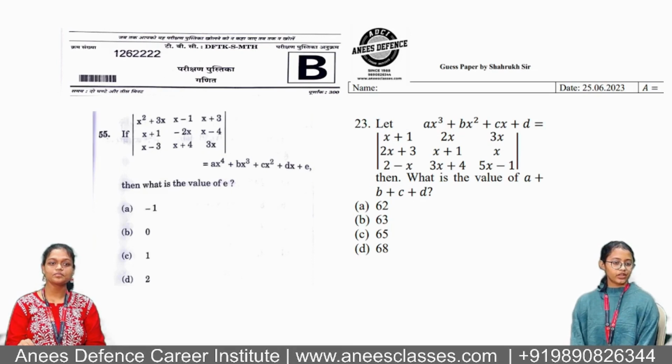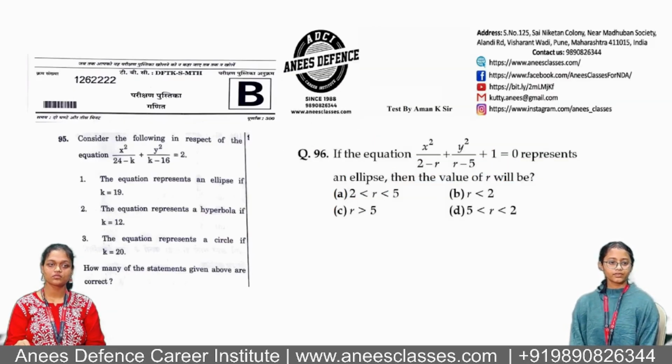In the 55th question of NDA, they have asked about the value of E in the determinant, as well as in the 23rd question of ADCI, they are asking about the values of some of the coefficients. In the 95th question, they discuss conics in NDA, as well as in the 96th question of ADCI by Aman sir. Here it's about conics, on the ellipse.